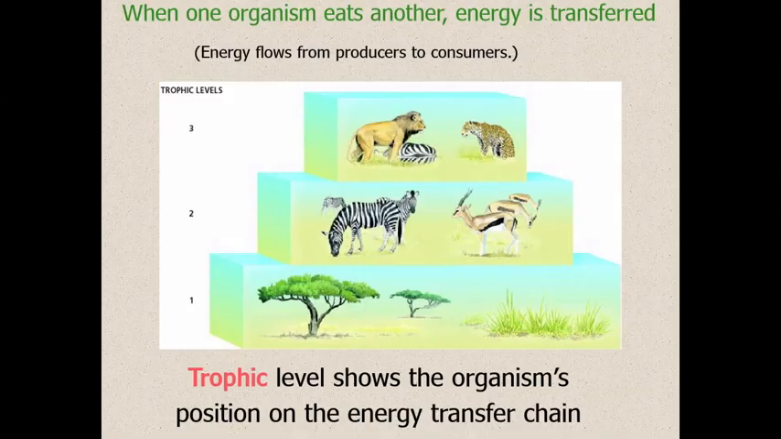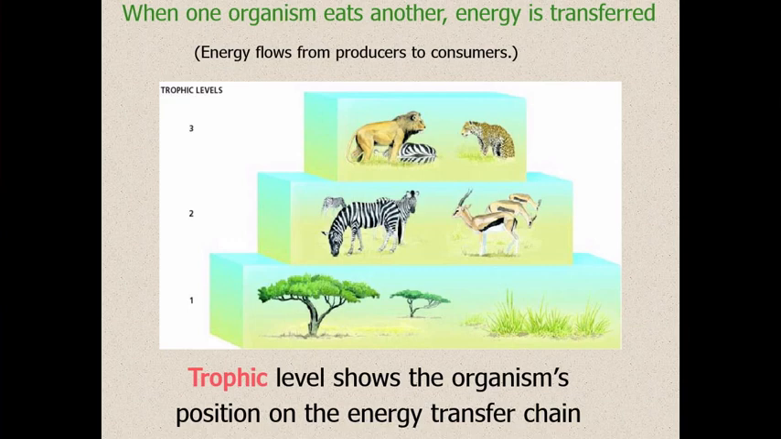Okay, now switching gears, we're going to talk about the relationship between producers and consumers, or in other words, remember, autotrophs and heterotrophs, the relationship between them. When one organism eats another organism, the energy from that organism is transferred to the one that's doing the eating. Energy flows up this pyramid. It flows from the producers, which are on the bottom level, up to the consumers.